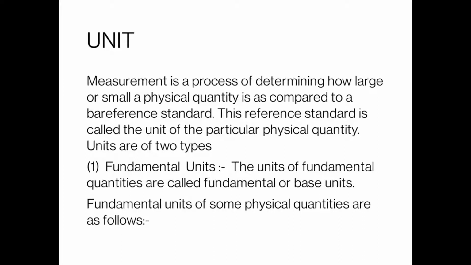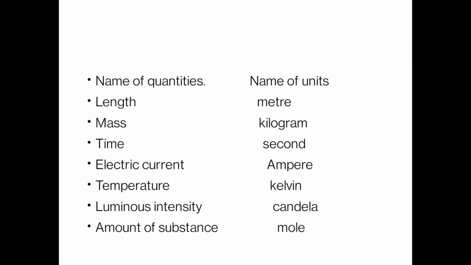This reference standard is called the unit of the particular physical quantity. That means units again are of two types, as well as physical quantities. First one is fundamental units and second one is derived units. As we defined earlier in physical quantities, fundamental units are the units of fundamental quantities. These units are known as fundamental units or base units. Fundamental units of some physical quantities are as follows.